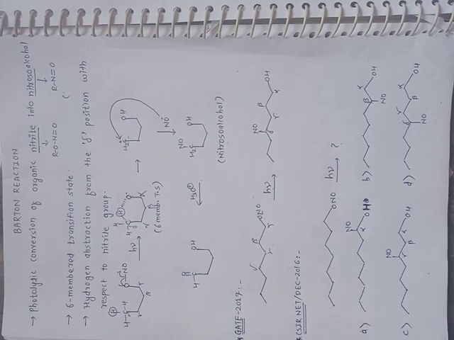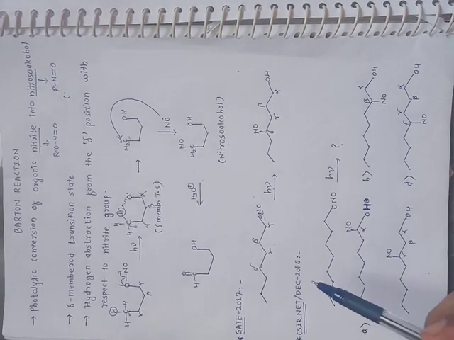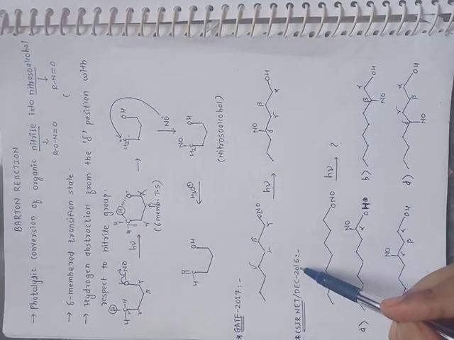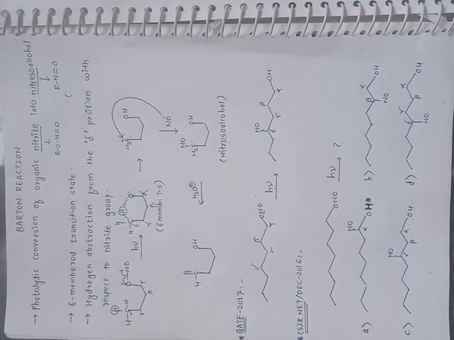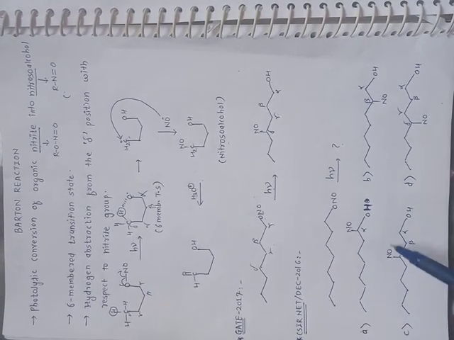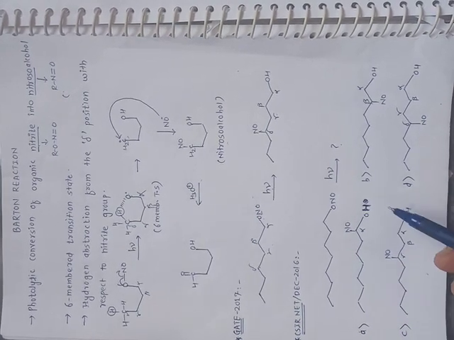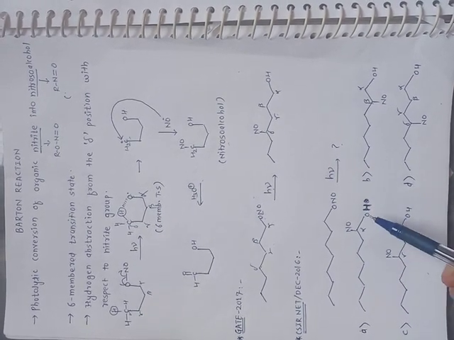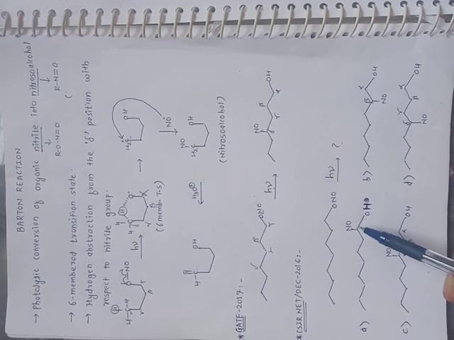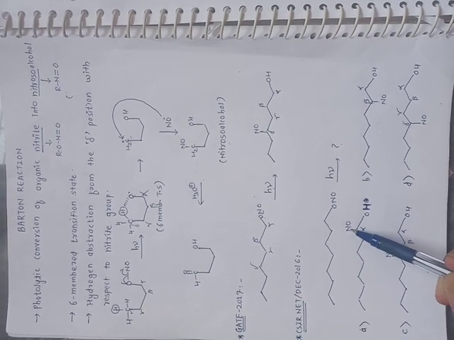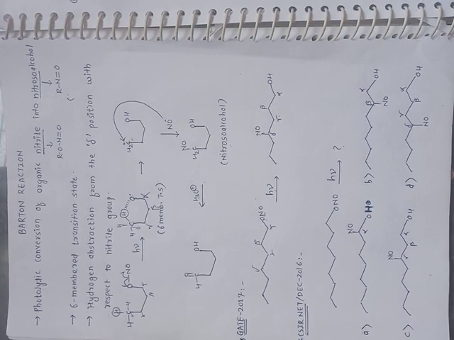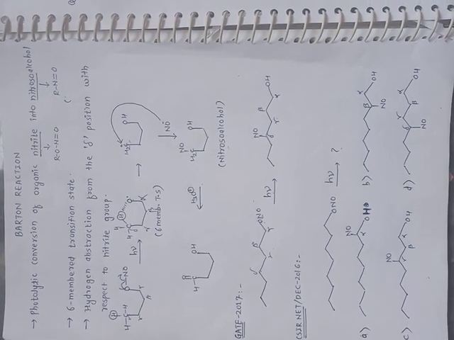Let us move towards another example, which was asked in the December 2016 NET exam. There are 4 options given below. In the first option, the nitroso and OH groups are at the same carbon, that is the alpha position.